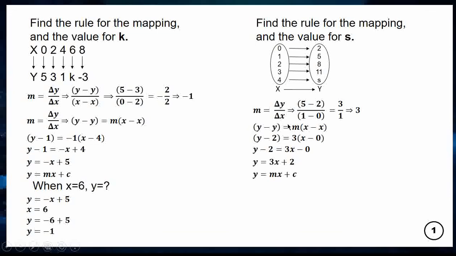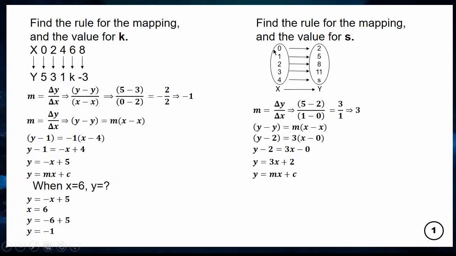So the gradient formula: m is equal to change in y over change in x. Then we plug it into the formula in the equation. m is 3 over 1. 1 times change in y gives change in y, which is y minus y. m times change in x gives m multiplying the change in x. Remember we take the gradient and put it in place of m, which will be 3. And we use only one point, which we put into the second y and the second x.